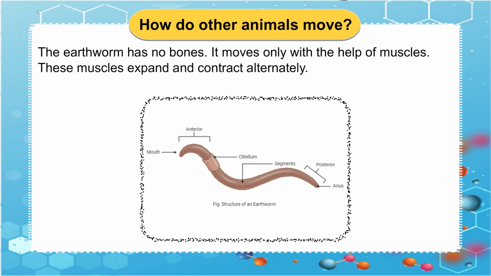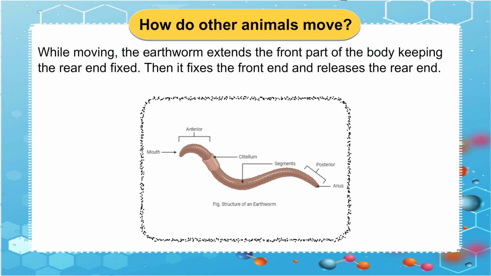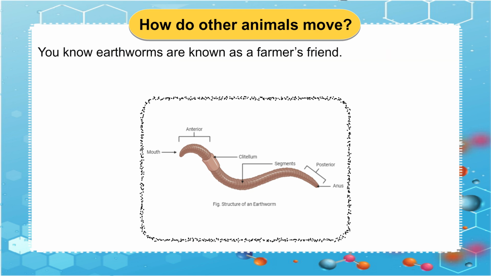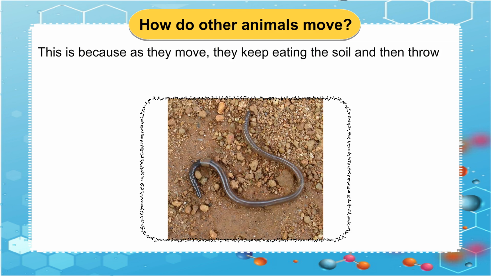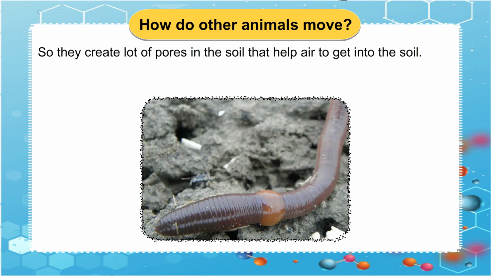These muscles expand and contract alternately. While moving, the earthworm extends the front part of the body, keeping the rear end fixed. Then it fixes the front end and releases the rear end. To further help in movement, it secretes a slimy substance that sticks to its body. You know, earthworms are known as a farmer's friend. This is because as they move, they keep eating the soil and then throw out the undigested part. So they create lot of pores in the soil that help air to get into the soil.